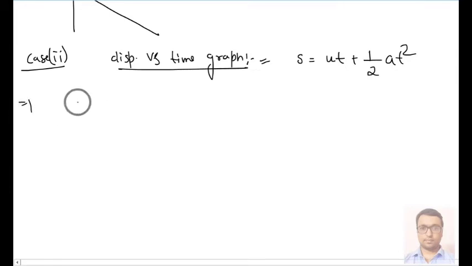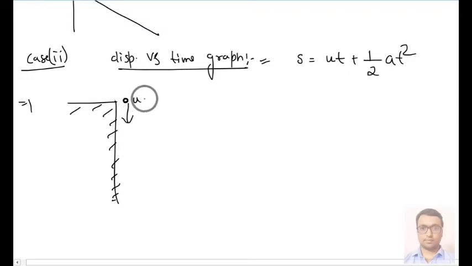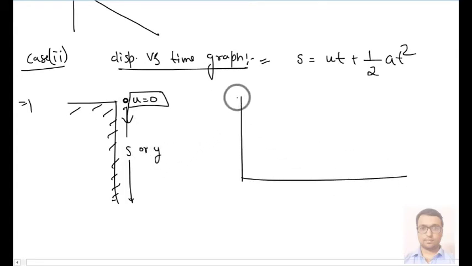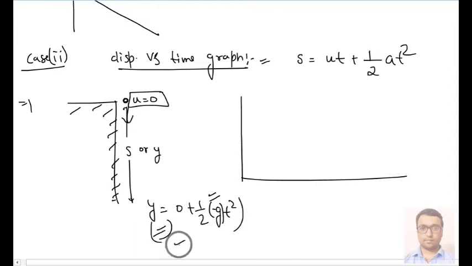Now we know that for a ball which is released from a building, its initial velocity is 0, and its displacement is s, or you can consider it y also. So this y can be written as y equals ut plus half at square. Why are we taking negative g? Because displacement is in the negative direction,